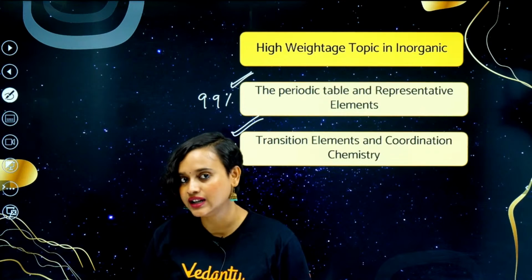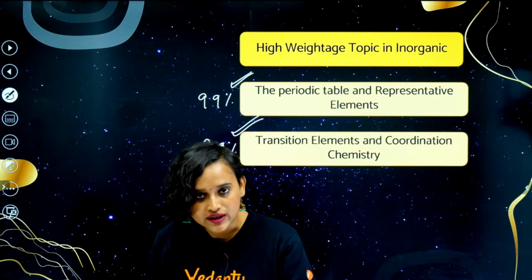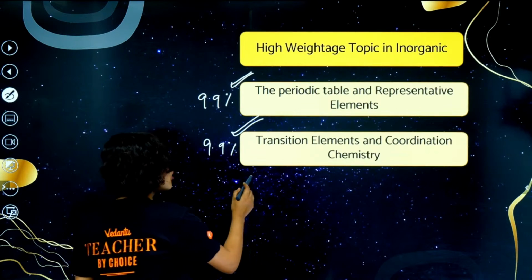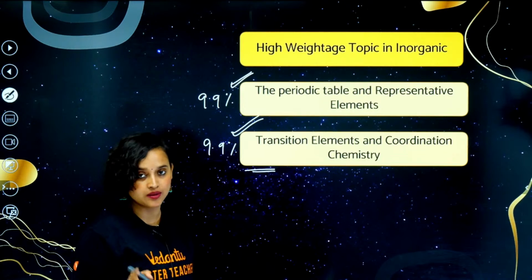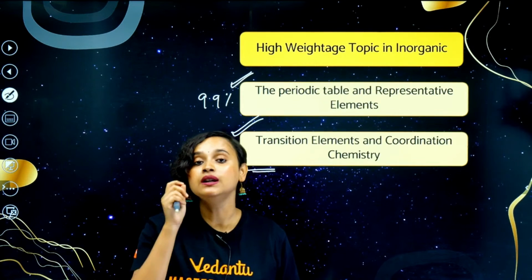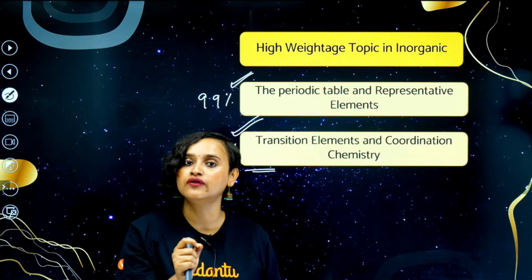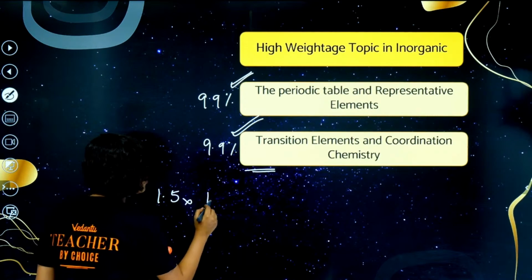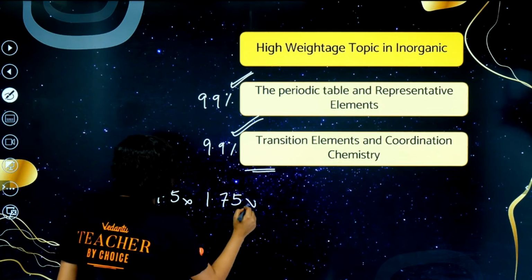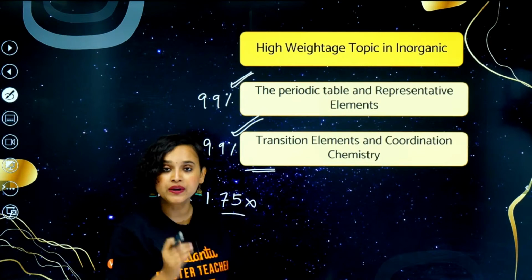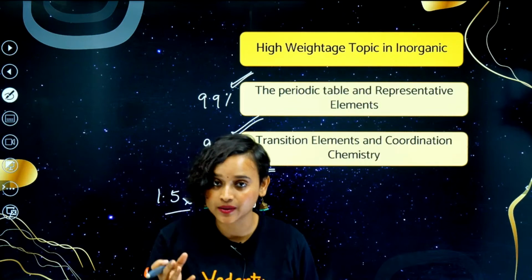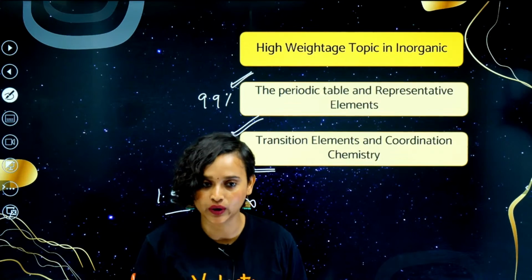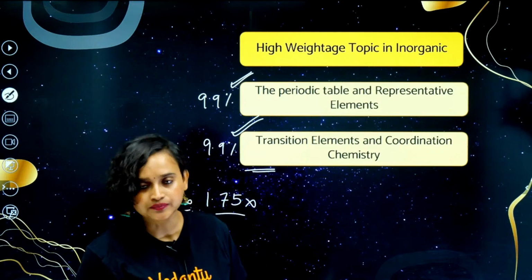Plus you must have studied this just before your boards as well. Even in your board exam, you had coordination compounds, right? Coordination compounds were there in your board syllabus as well. If you haven't studied, please go through the chapter, please go through the video at 1.5x or 1.75x. Do not waste your time right now. Watch it at that speed so that all the concepts are clear, and then you can start with problem solving, which we are anyway going to help you with, okay?